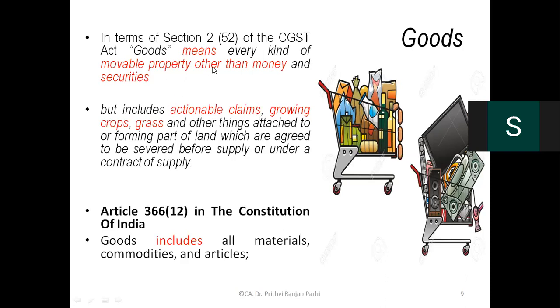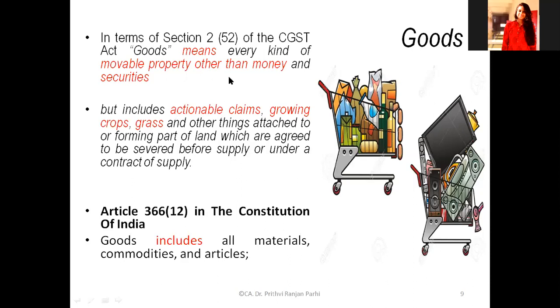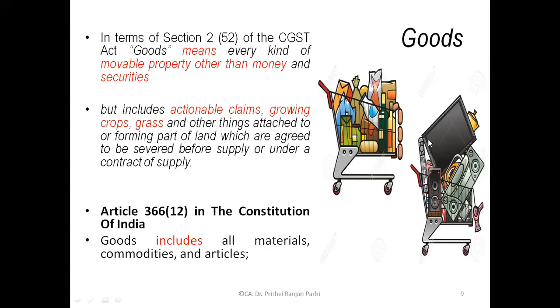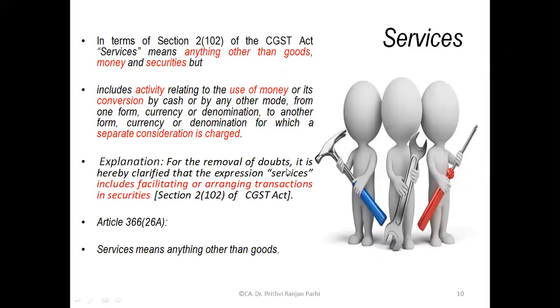Right. So you see the definition of goods specifically includes actionable claim and it specifically excludes something. What are those things which are excluded? The properties in no, sir, money and securities. Money and securities. These two things I need you to understand: the definition of goods specifically excludes money and securities and specifically includes actionable claims. We'll be discussing some specific issues or maybe some small cases regarding these issues.